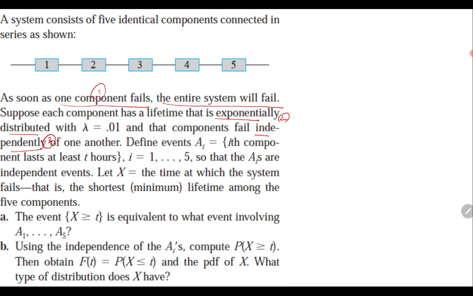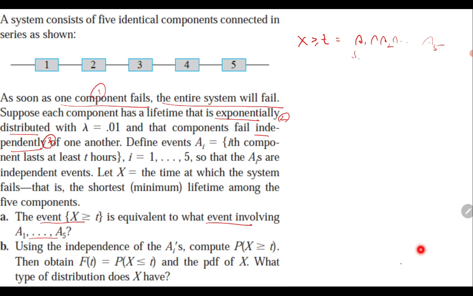The first part asks: the event is equivalent to what event involving A1, A2, up to A5? So one event is x greater than or equal to t, and the other event would be A1 intersection A2 intersection A3 and so on up to A5. This makes sense because the event x greater than or equal to t says that the lifetime is at least t, and it means it fails after t hours.